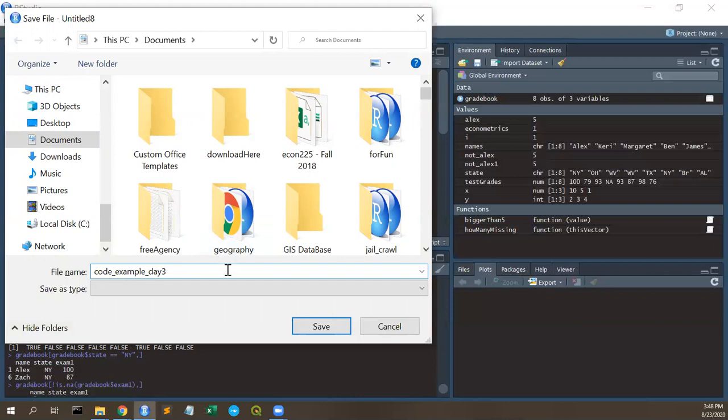So then when you have that, all of your R scripts will pop up like this with a little RStudio icon, and you'll be able to open them back up in RStudio. It's really just a text file, so you can save it as a TXT also. But anyway, you're going to want to save your R files with a .r extension, which it will do automatically if you just hit save. I'm not going to save it. I don't care about this code, so I'm just going to hit cancel here. But you could hit save.